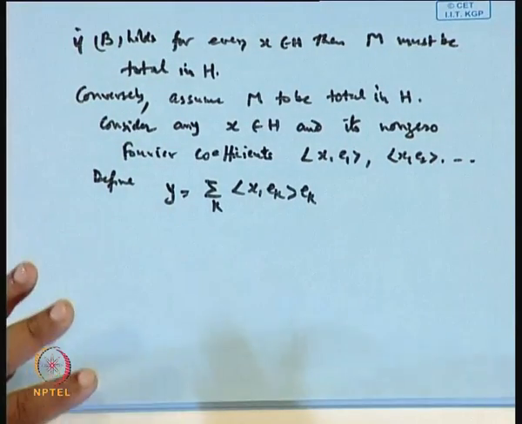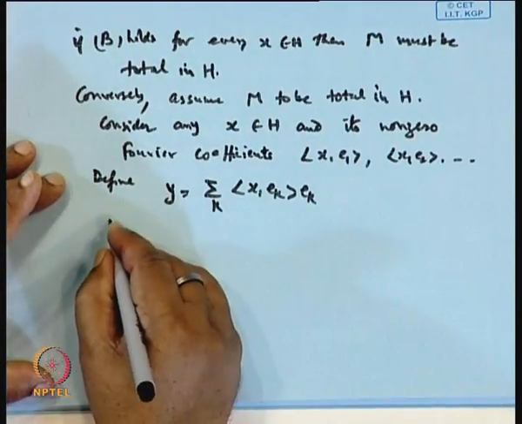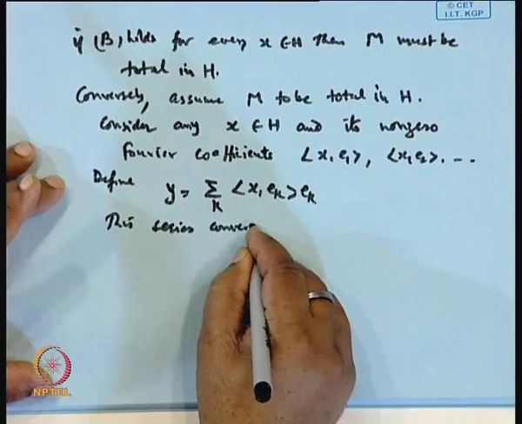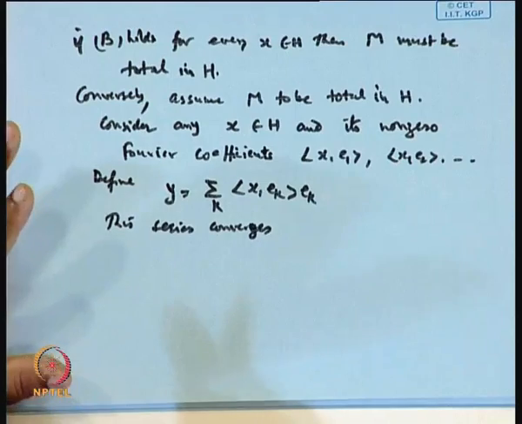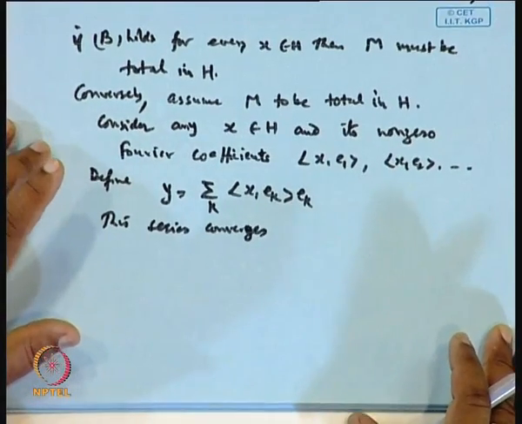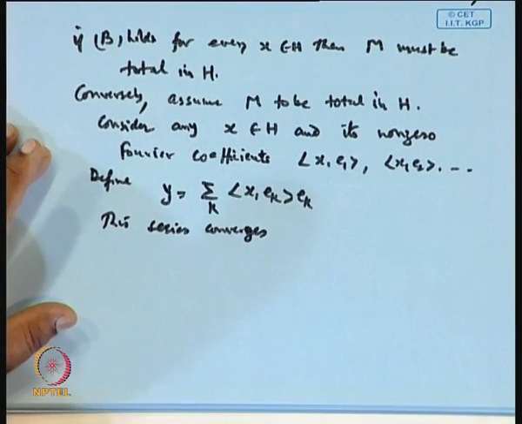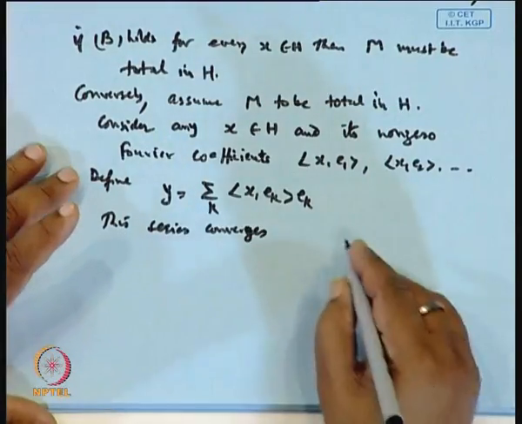Now, convergence of this series. Now, this series converges. Why? Because our result says a series of this form will converge if and only if the series sigma of alpha k square converges.